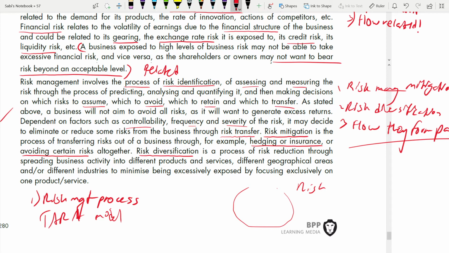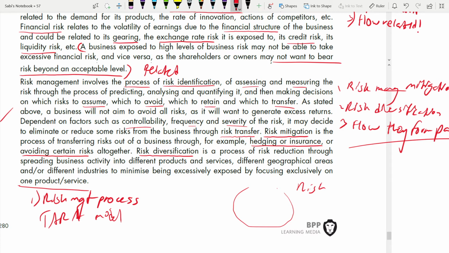and services. You are going global. You are making more products and services, introducing more products and services. That is known as risk diversification. Different geographical areas or different industries to minimize being excessively exposed by focusing exclusively on one product. You don't want to depend on one product or service. You are spreading it out.